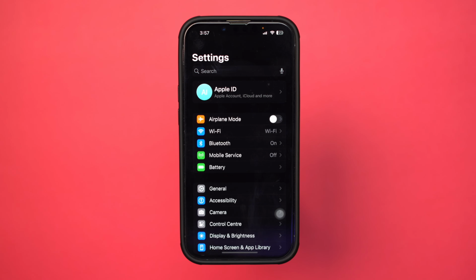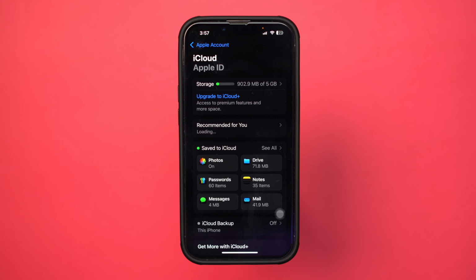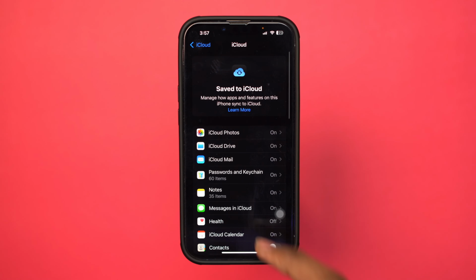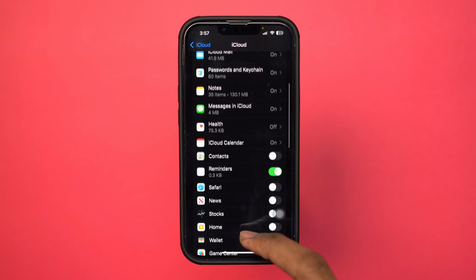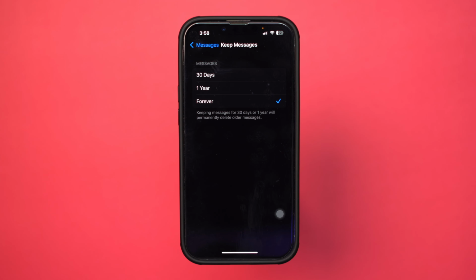Solution 2. Check iCloud settings. Open Settings. Tap your Apple ID at the top of the screen. Tap iCloud. Scroll down. Tap See All. Find iPhone message in iCloud. Ensure Messages is toggled on. From here also you need to tap Keep Message. Select this forever. Now tap Sync Now.